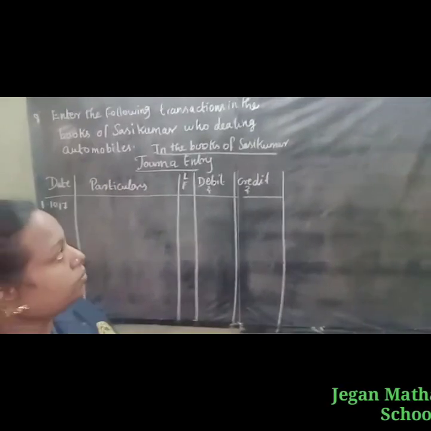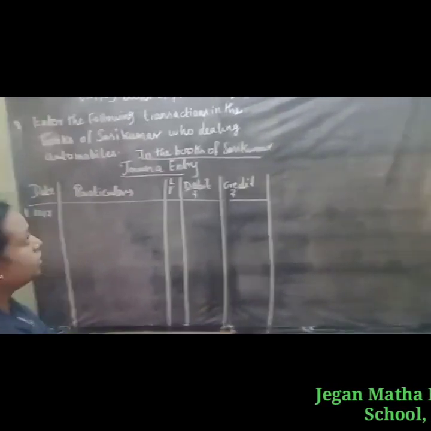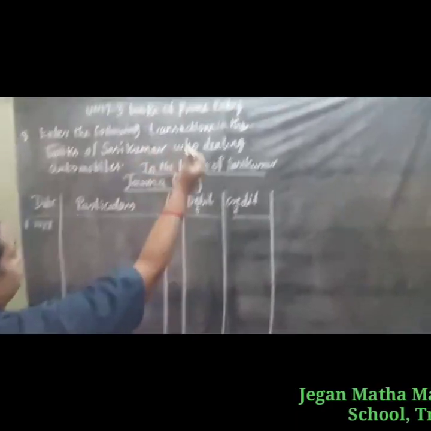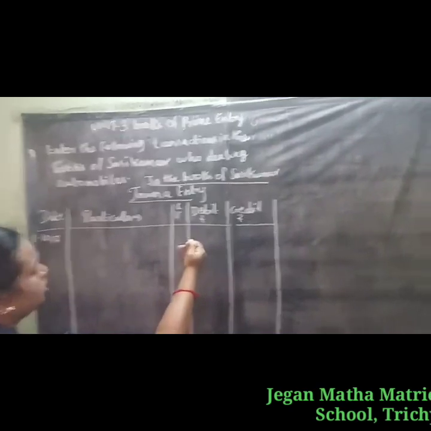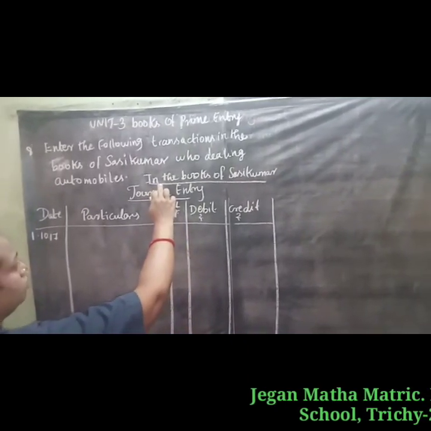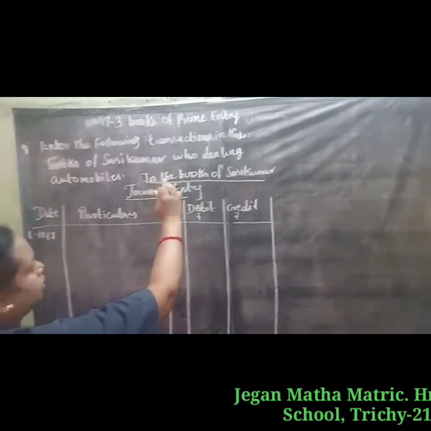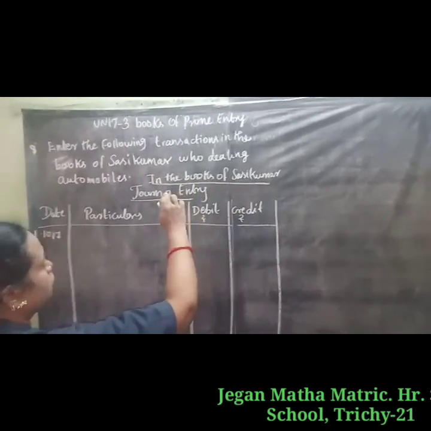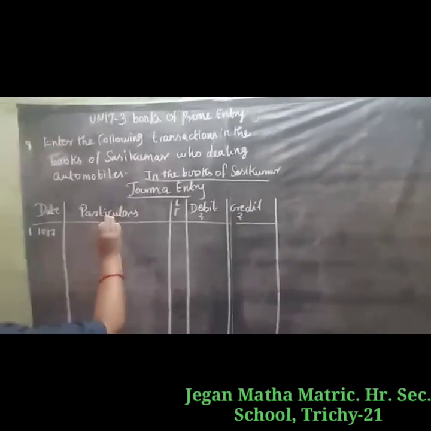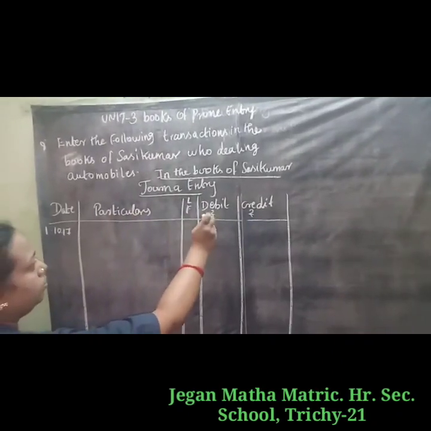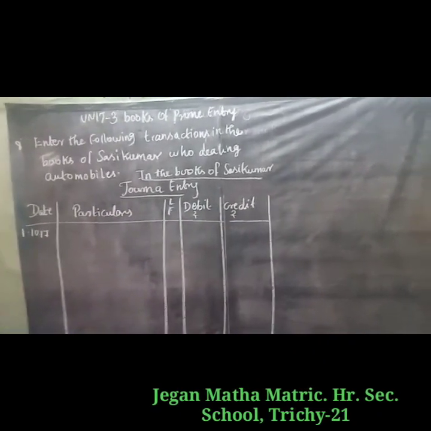Okay, so sum number 8. Enter the following transactions in the books of Sasikumar, who is dealing with automobiles. We have to prepare the journal entry. Before that, we have to write the heading first: in the books of Sasikumar, journal entry. You know the format: date, particulars, LF, debit and credit. Okay, we will see one by one.